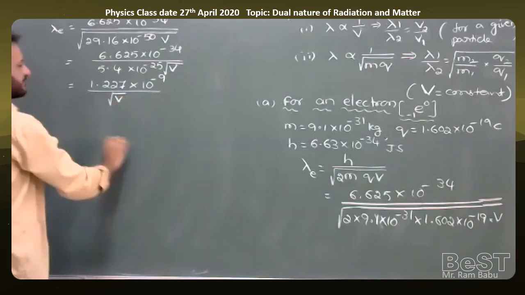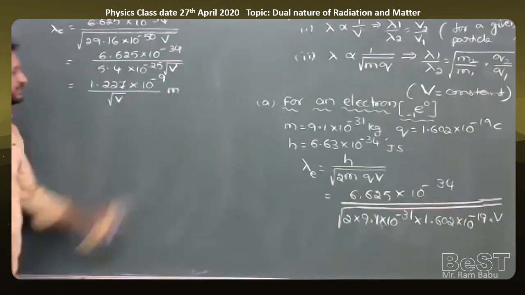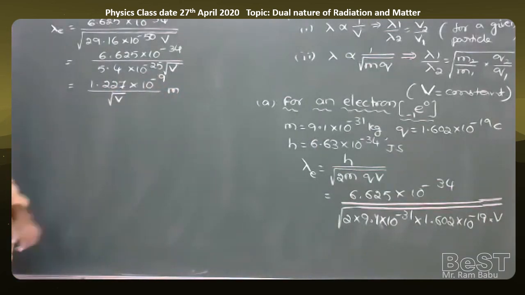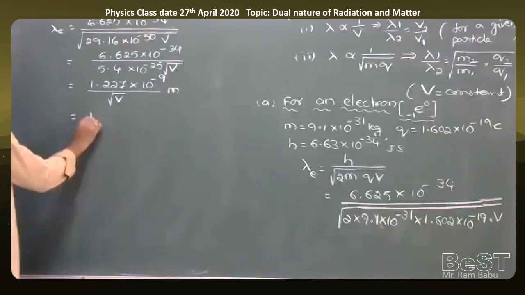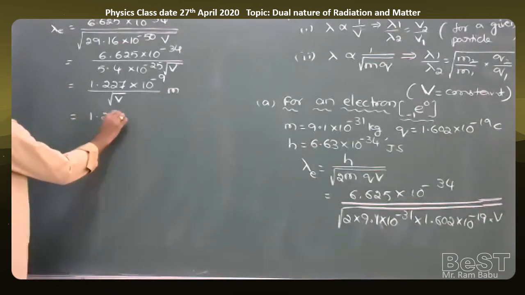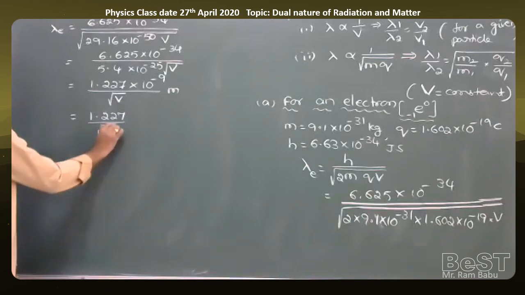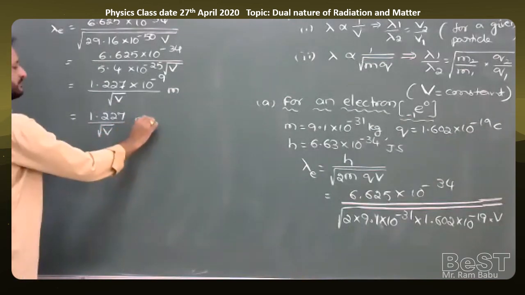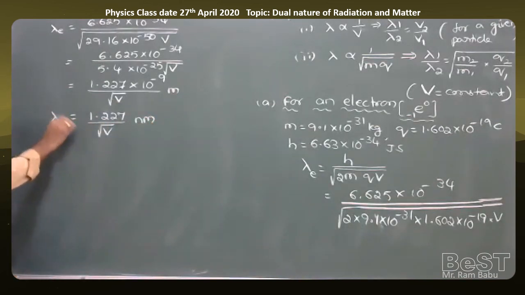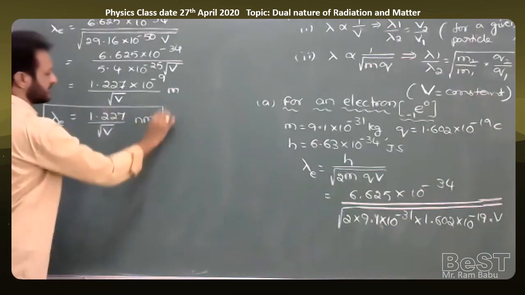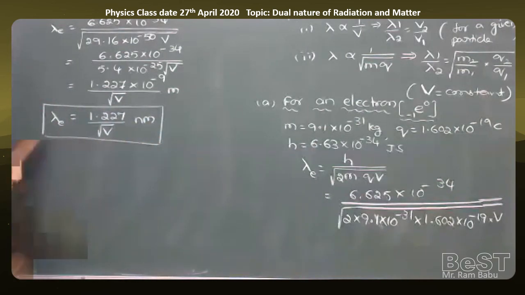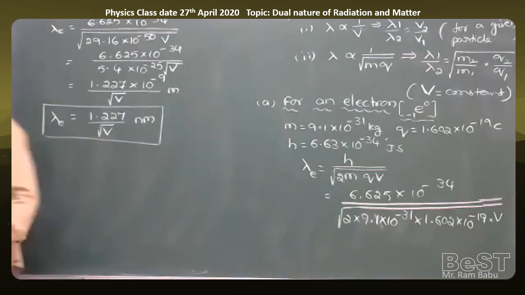Root V meter, but 10 to the power of minus 9 meter is equal to 1 nanometer. So we can write the value 1.227 by root V nanometer. So we can use this as a shortcut formula. De Broglie wavelength of electron is equal to 1.227 by root V nanometer.